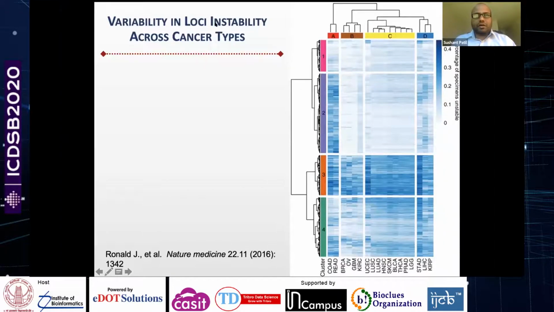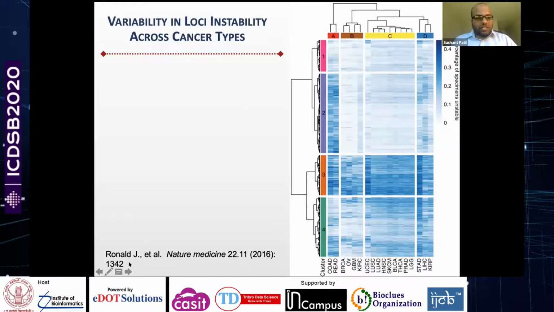What they observed is that the microsatellite loci that are frequently mutated change across the cancer type. So it is important to optimize your loci set for each of the cancer types that you are working with.